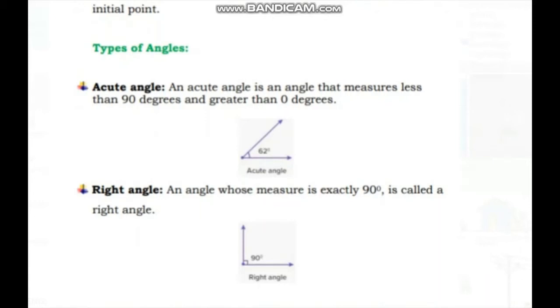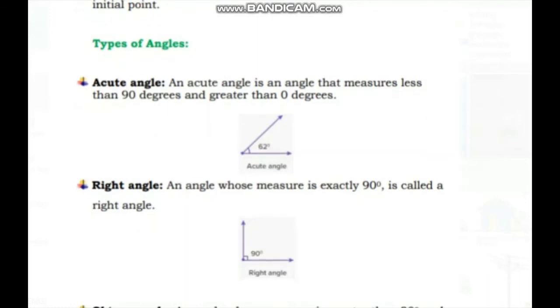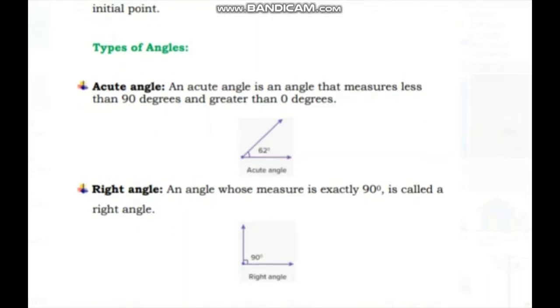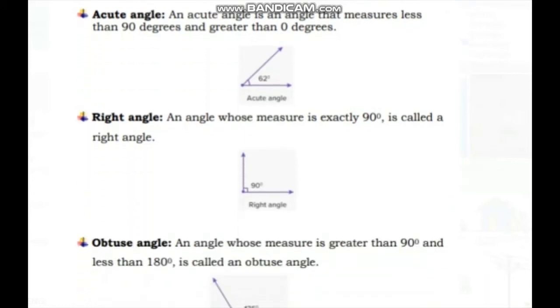Okay, this diagram shows the acute angle. The measure of this angle is 62 degrees. That means this is less than 90 degrees and greater than 0 degrees, isn't it? Next is right angle. A right angle is an angle whose measure is exactly 90 degrees. Okay, the right angle shows 90 degrees. This is the example of a right angle.